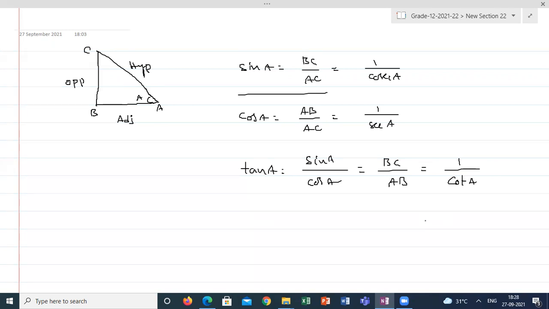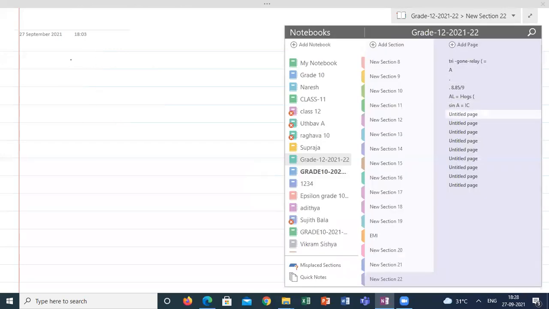What kind of questions we may face? First, we will start with very simple questions. If I am giving one ratio, how to calculate all other ratios, those questions will start. Please make a note. If you're okay, I will move to the questions. Completed, sir. So we are having very basics of trigonometry only. We won't go very deep, grade 10 level. 11th and 12th will go for another level of trigonometry.